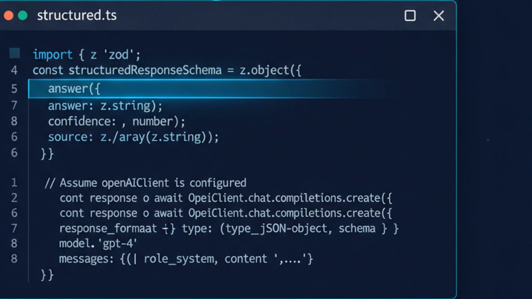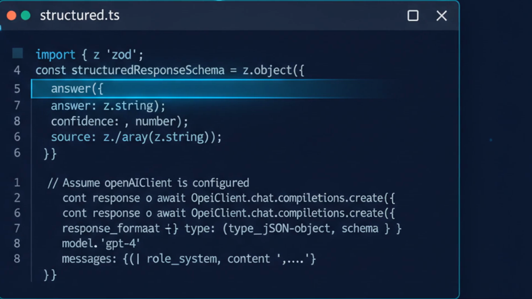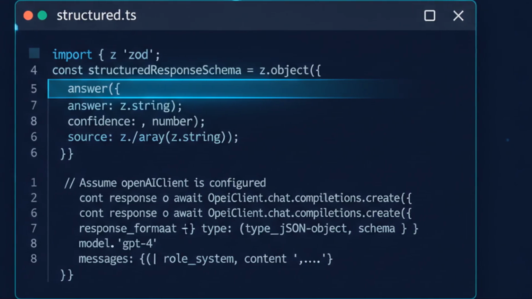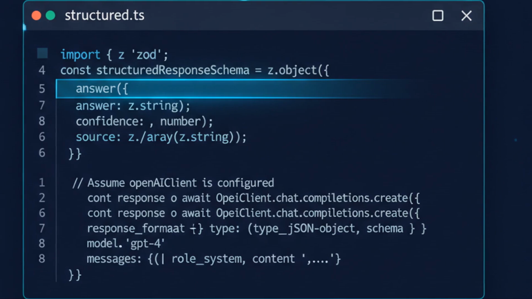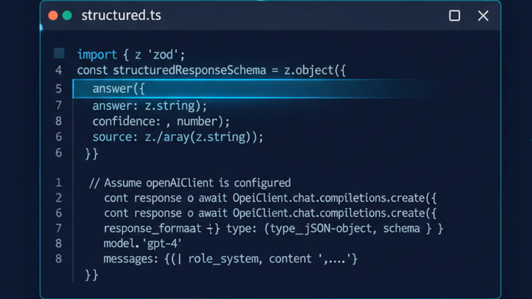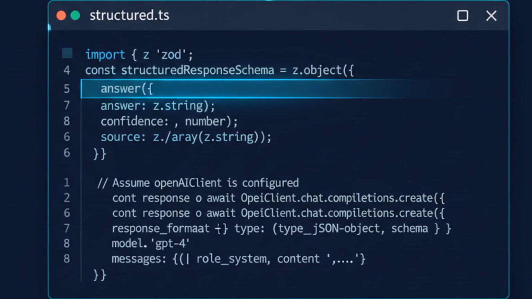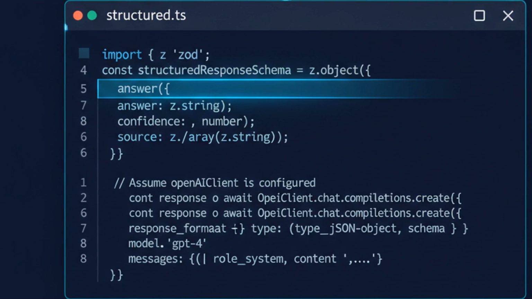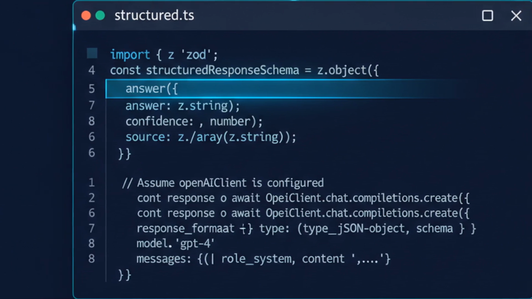So for anything structured, force the model into a schema. Modern APIs support structured outputs that guarantee valid JSON matching a schema you define. This kills a whole class of hallucinations where the model invents fields or mangles formats. Here, we define a Zod schema and require the response to include a confidence field and the source it used. Now we can programmatically reject low confidence answers.